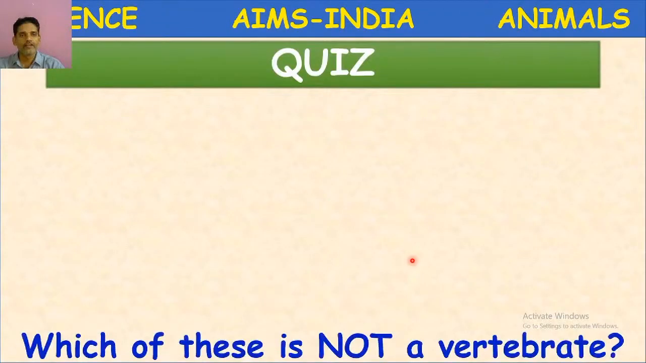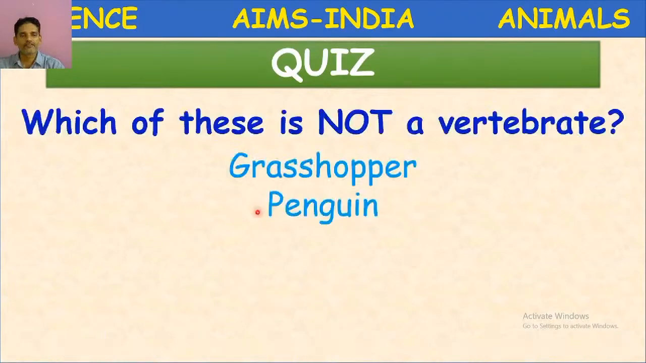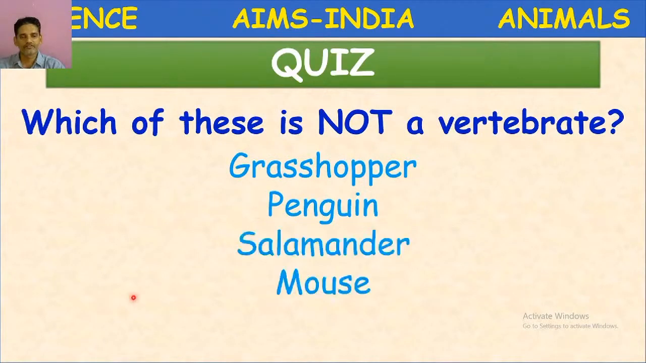Next question. Which of these is not a vertebrate? Grasshopper, penguin, salamander, mouse. Here a few examples are given from which you have to choose the animal which is not a vertebrate. You have to read the question twice and understand. Here not is given.